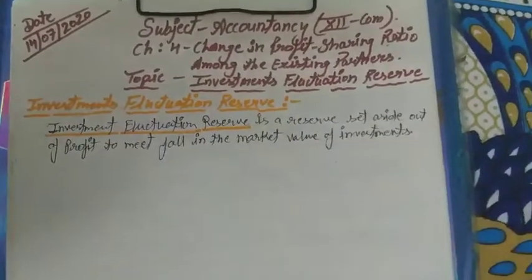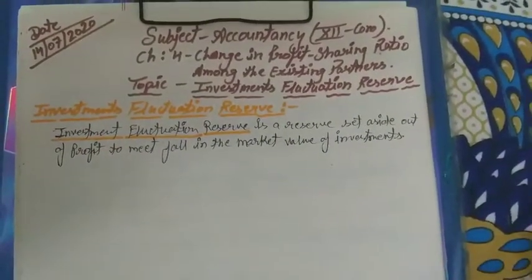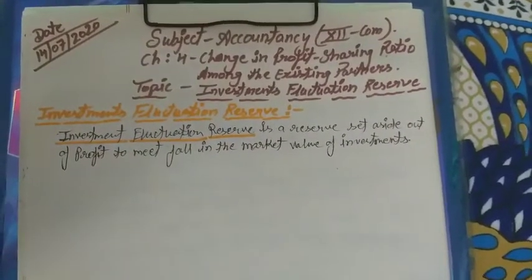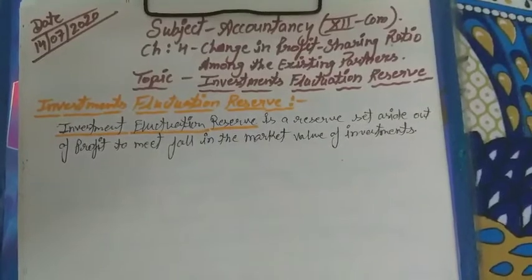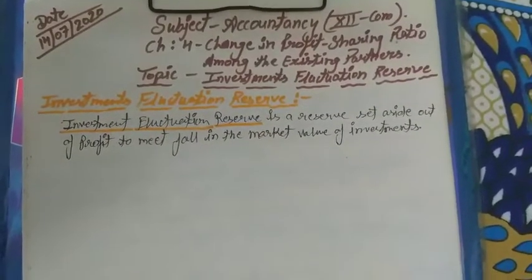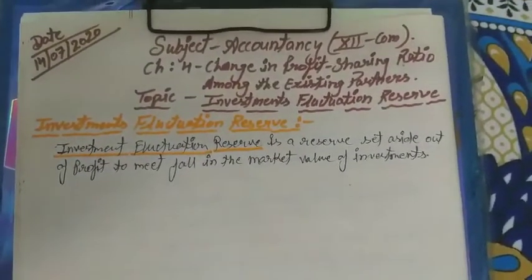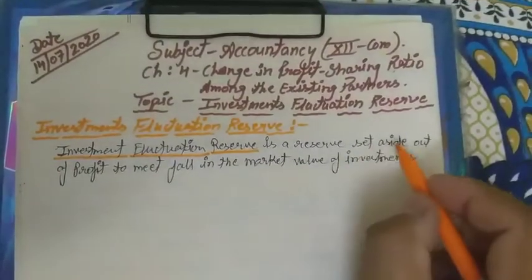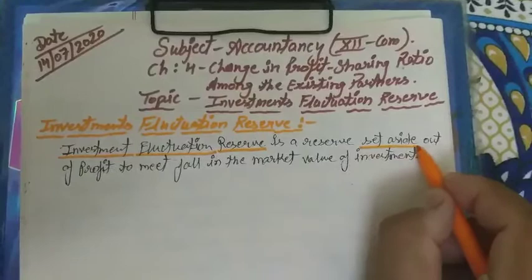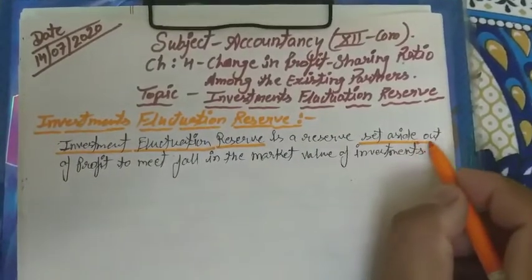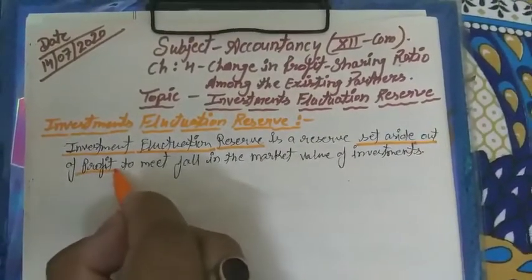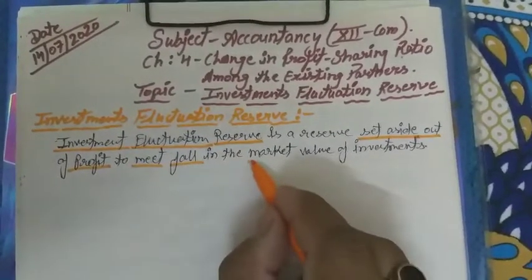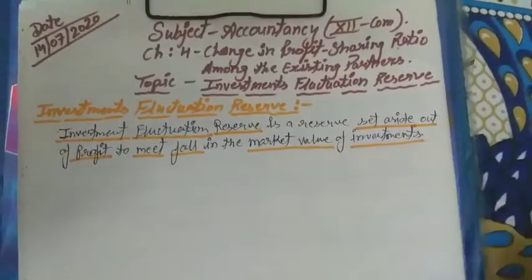If there is any change in the market value and book value of the investment, that value can be covered by the investment fluctuation reserve. Is it clear? So it is set aside out of profit to meet the fall in market value of investment.